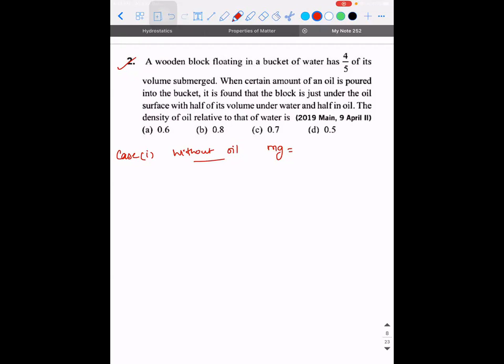Sir, we use that rho s Vs is equal to rho l Vi. That's the law of flotation. See, you derived it only using the concept of weight is equal to buoyant force, so that is why I'm writing it again. Mg is equal to buoyant force. M is nothing but rho s into Vs, into g, is equal to rho l into volume of immersed portion into g.